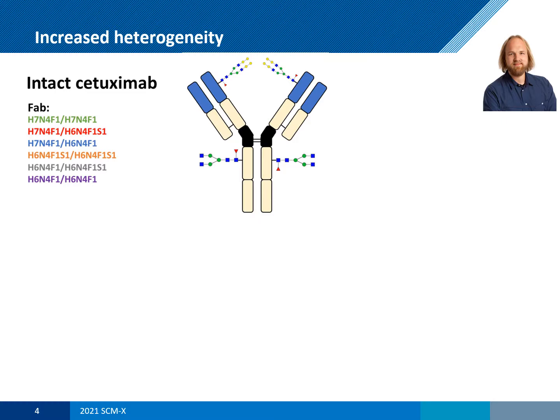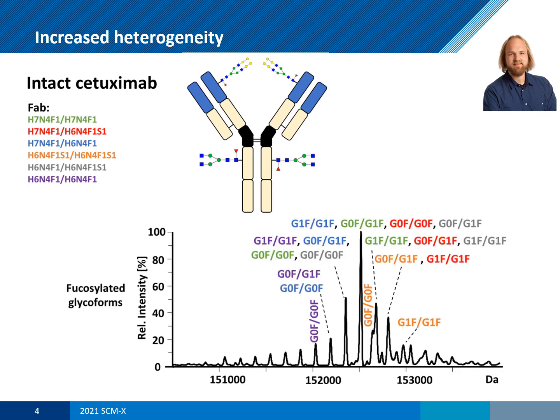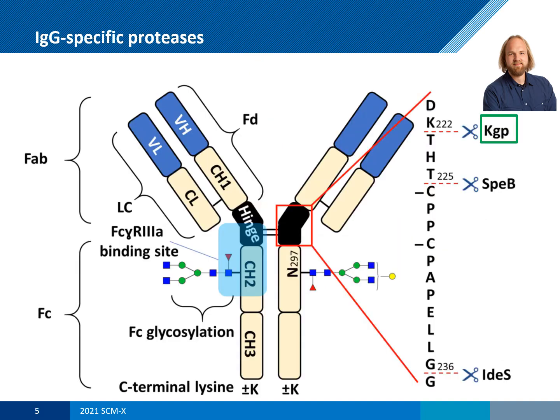However, IgG can carry additional complexity on the antigen-binding fragment, such as additional glycosylation. This cannot be resolved by intact mass analysis, as it results in a large number of possible variants with similar or even identical mass. We utilize a so-called middle-up approach, where IgG-specific bacterial proteases cleave the antibody in the hinge region, separating the heterogeneity of Fc and Fab domain.